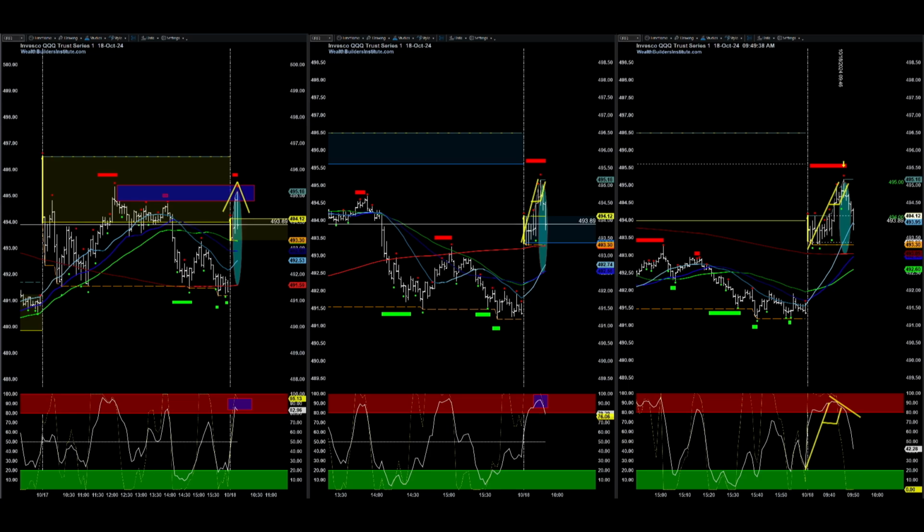Nothing fancy, just a simple trade. Take it in, manage to $1, get out. Simple as that.